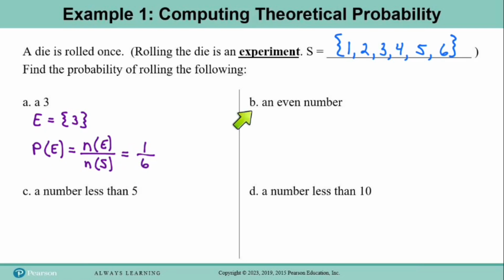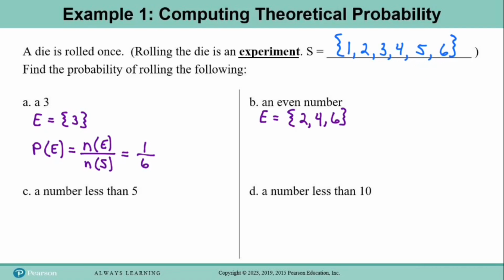Okay, let's move to part B. And here, event E is the event of rolling an even number. And so this time, set E is going to include any outcome from the sample space that fits the description of being an even number. And so those outcomes would be 2, 4, and 6.